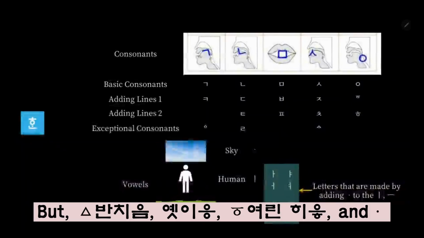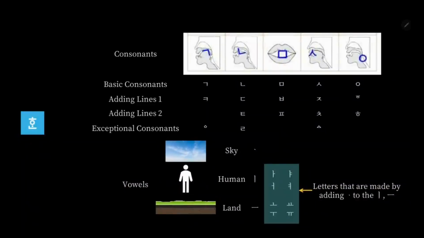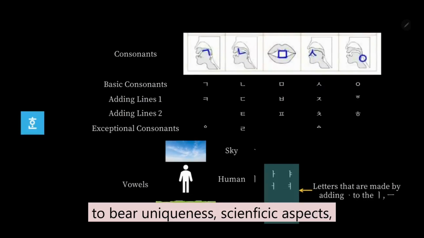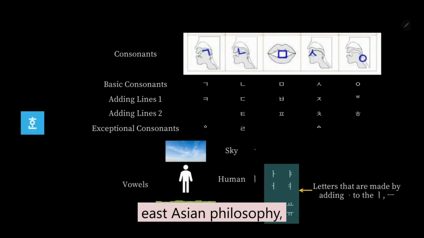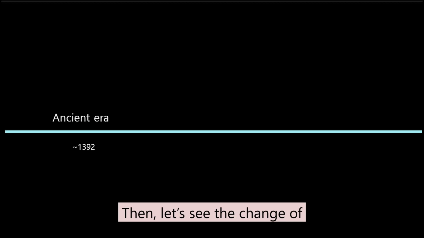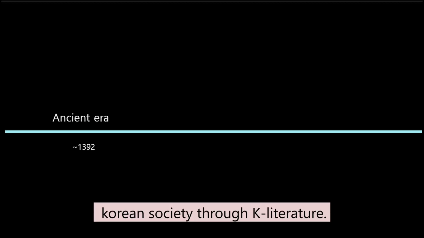But some letters are not used now. Hangul is an alphabet which is considered to bear uniqueness, scientific aspects, East Asian philosophy, and to have an easiness in learning. Then, let's see the change of Korean society through K-literature.